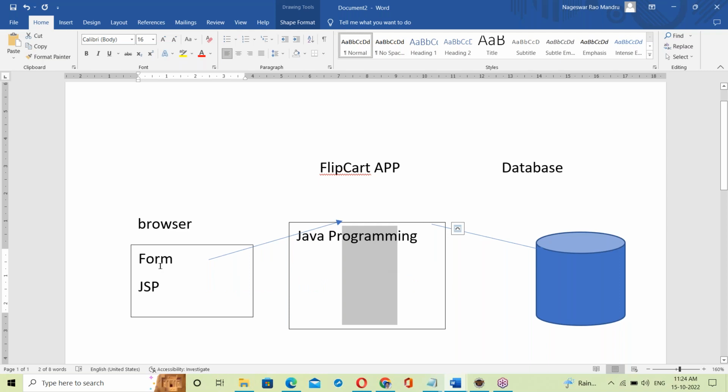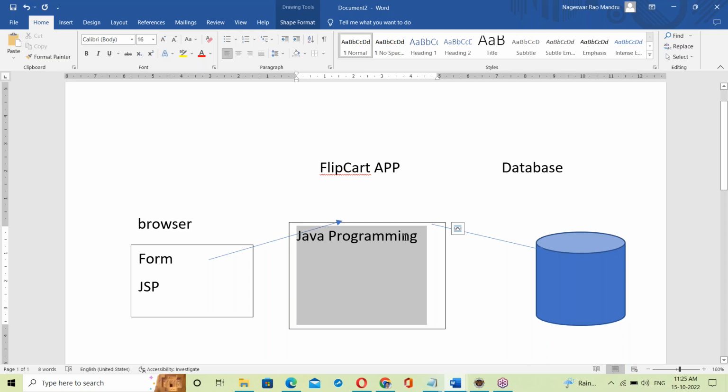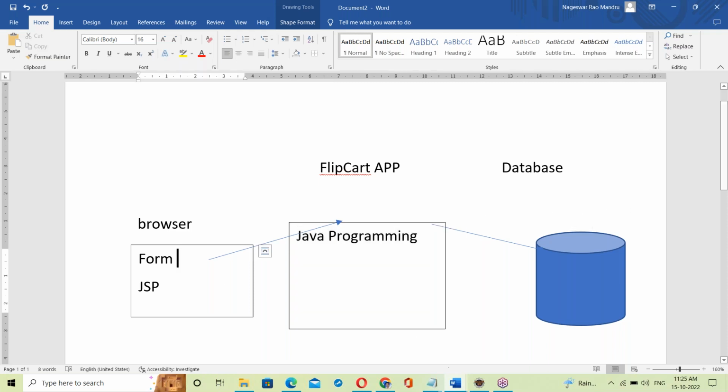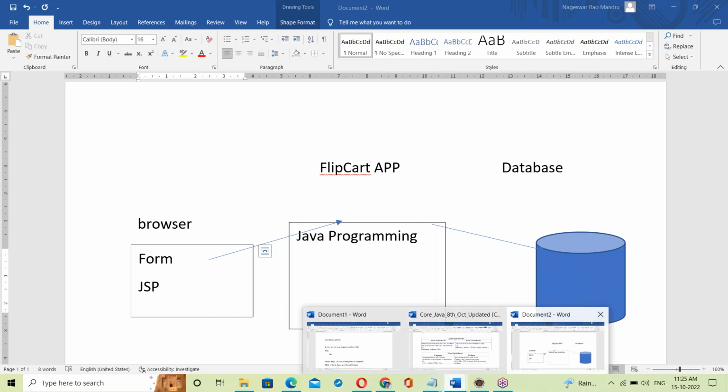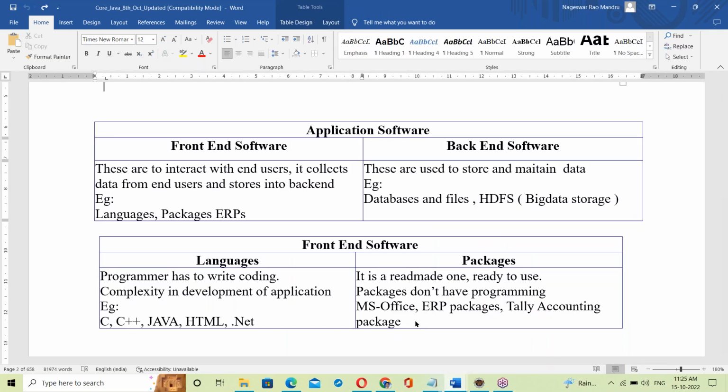I hope we understand here. So the client side is the front end. Java is used with the front end, as well as on the server side. So simply you can say front end, back end. Java now comes on the front end.